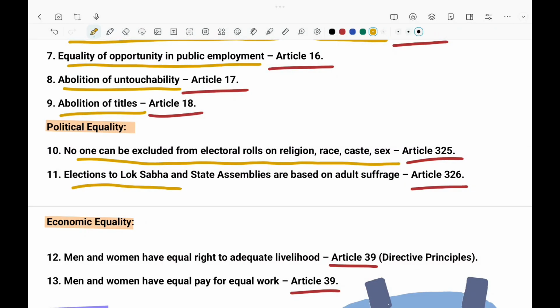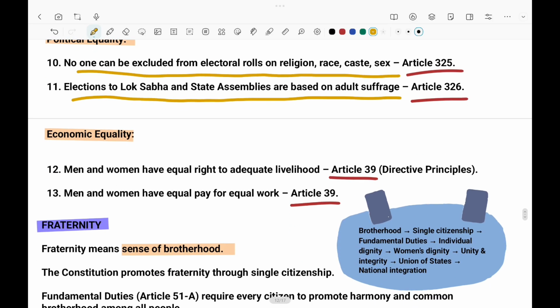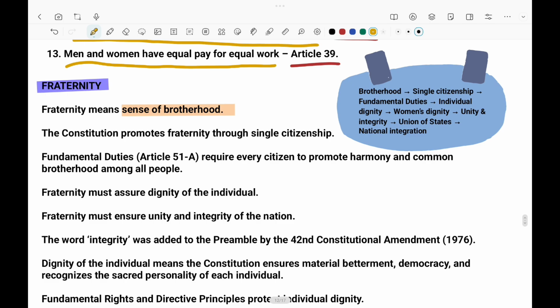Election to Lok Sabha and state assemblies are based on the adult franchise. Economic equality: men and women have equal right to adequate livelihood. Men and women have equal pay for equal work. The next important one, fraternity.